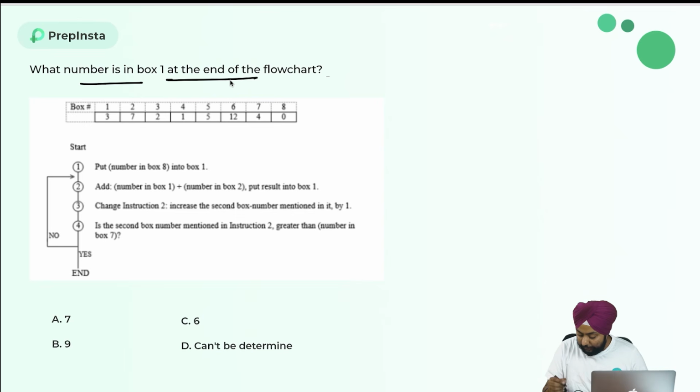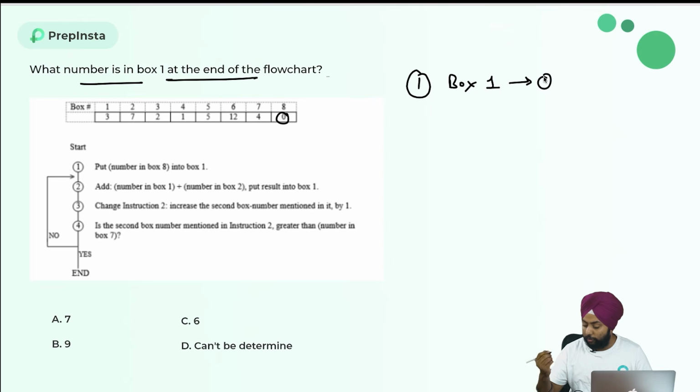Let's see. First step, start 1. So in 1, what I'm doing, put number in box 8 into box 1. So the number which was in box 8, I have to put that in box 1. So box 1 will have now the number which was in 8. In 8, I was having 0. So box 1 will have now 0. Okay, this is 0. Fine.